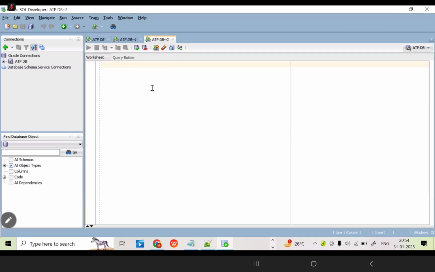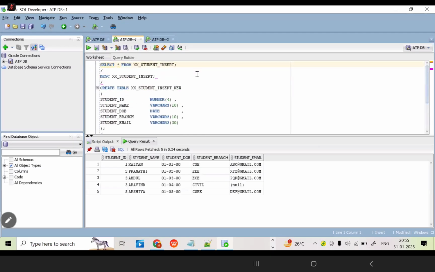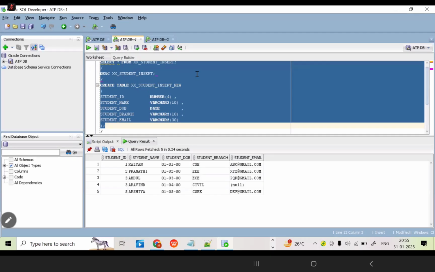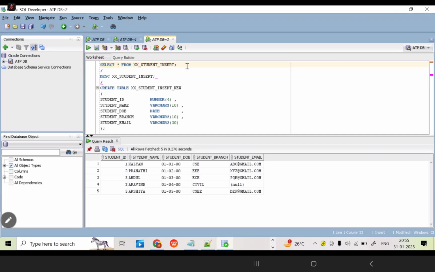Just 1 minute, I can explain for the same table only. Just observe carefully here. This is the table I am going to take. I am going to create another table for testing purposes. This is my existing table. How many columns are there for this table as of now? 5 columns, correct? 5 columns and 5 rows are there.